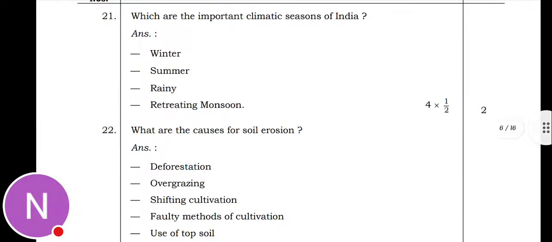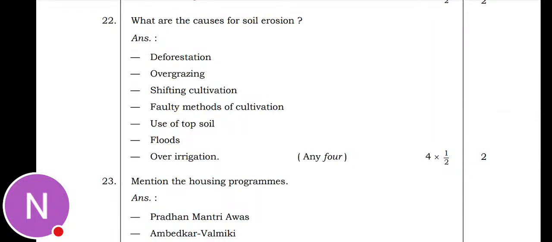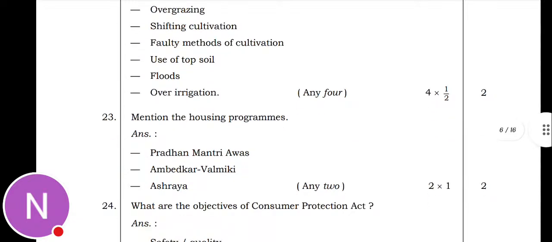Next is which are the important climatic seasons of India? So winter, summer, rainy, and retreating monsoon. So these are the important climatic seasons of India. Next is what are the causes for soil erosion? So deforestation, overgrazing, shifting cultivation, faulty methods of cultivation, and use of topsoil are the causes of soil erosion.